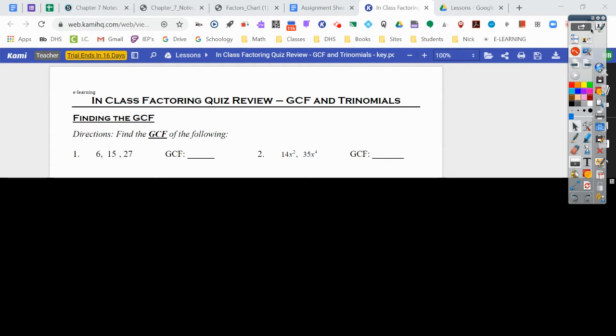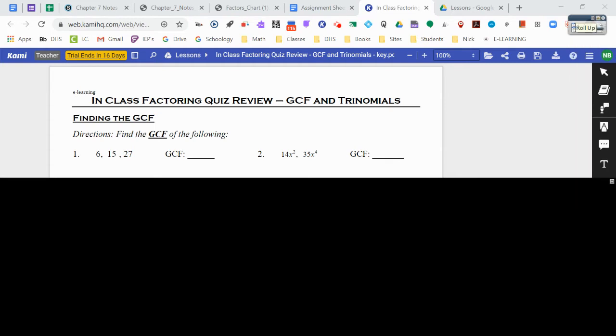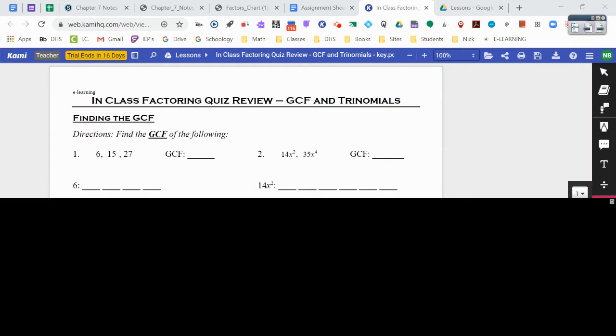All right, so now let me just hide this up here. All right, time to do some work. So again, print this out or have your notebook out in front of you and take notes to follow along here. Okay, so this first part here is just about finding that GCF, right?